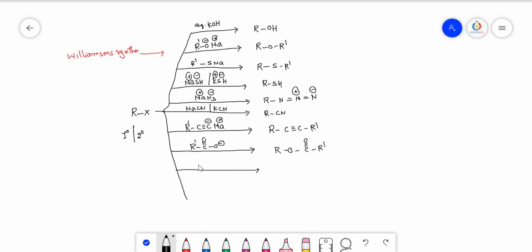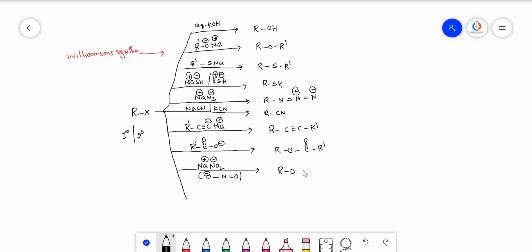And next NaNO2, Na⁺ NO2⁻. In this NO2⁻ the structure is O single bond N double bond O. See, this oxygen carries the negative charge, so this negative charge attacks over here. So the bond happens between the carbon and oxygen, through oxygen.